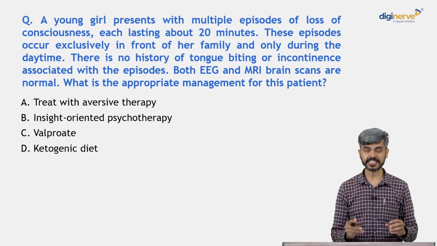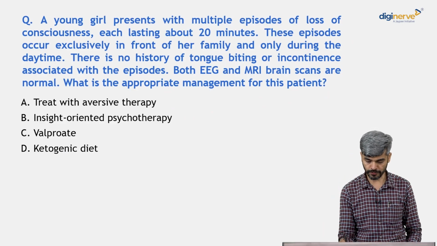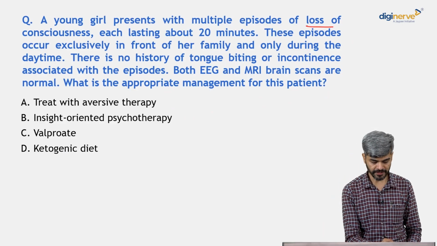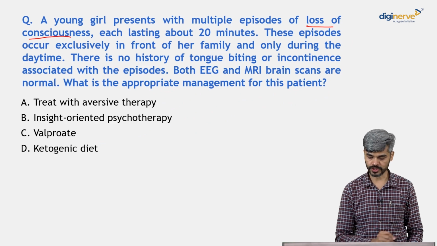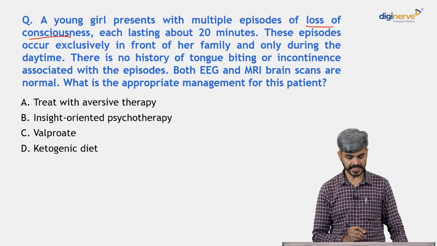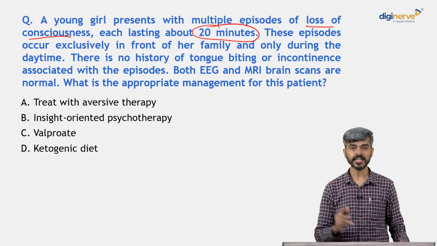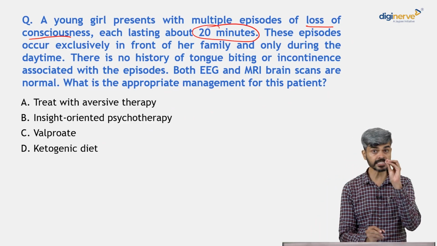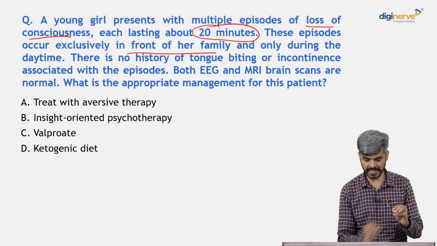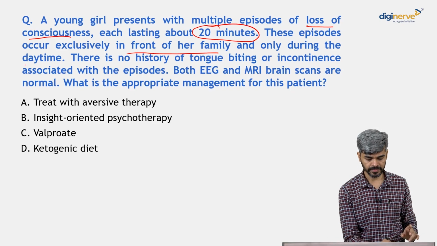A young girl presents with multiple episodes of loss of consciousness. Each is lasting about 20 minutes, but these episodes are occurring exclusively in front of her family and only during daytime, right?